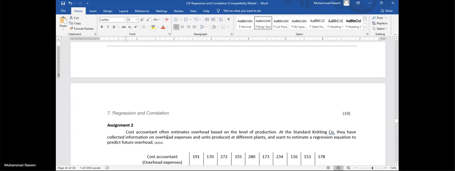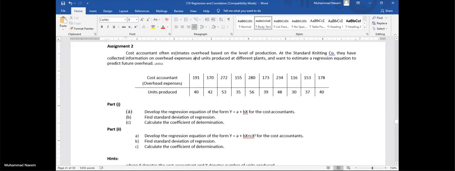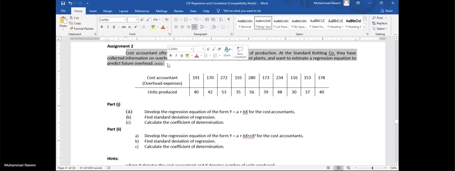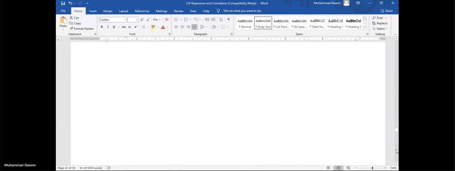You will also have an assignment, assignment 2, and you will submit this assignment on the exam day of the end-term exam. Whatever the date is, you will submit on the exam day of end-term. Also, I have mentioned certain hints here. The table construction will also help you to complete this assignment.